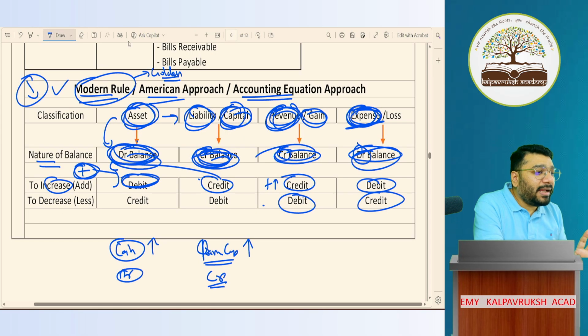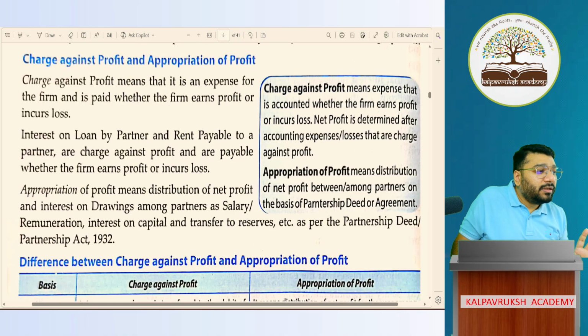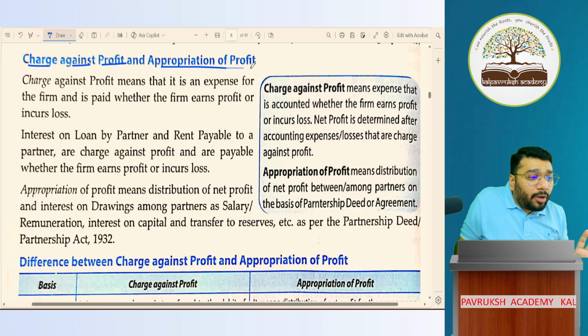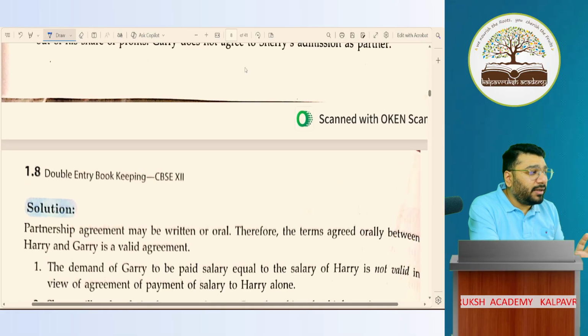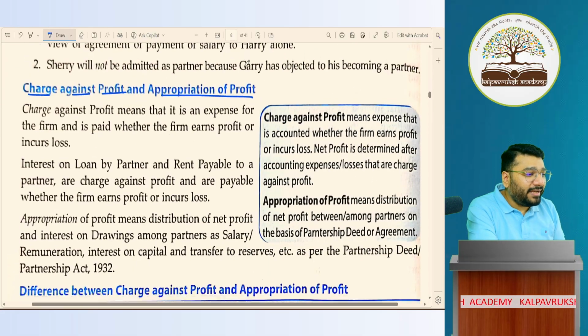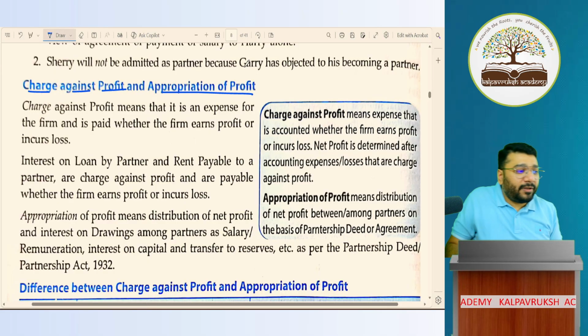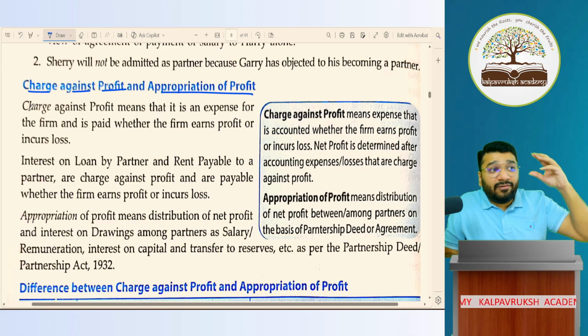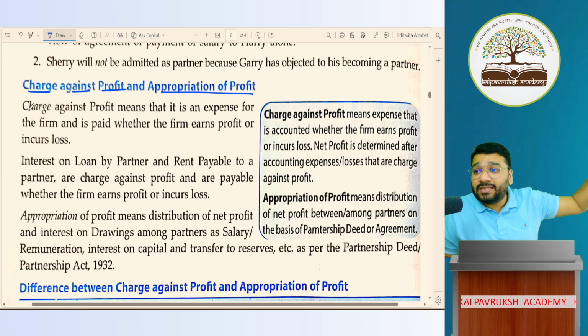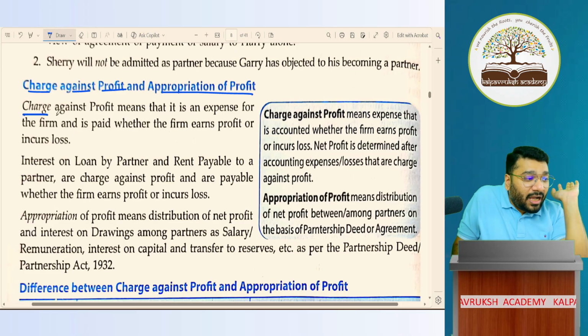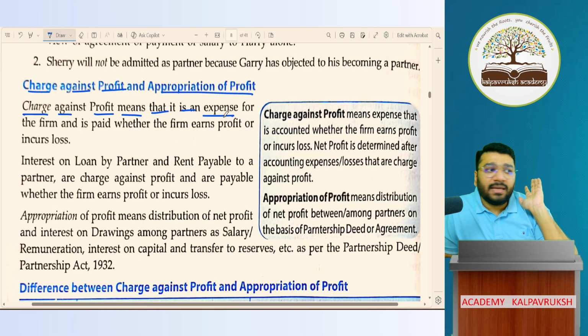Now, can I come back and read your notes? Charge against profit and appropriation of profit. This is on your page number 1.8. Now, whatever we learned, we'll see theoretically it is matching or not matching. Charge against profit means that it is an expense. Did I say the same thing to you?